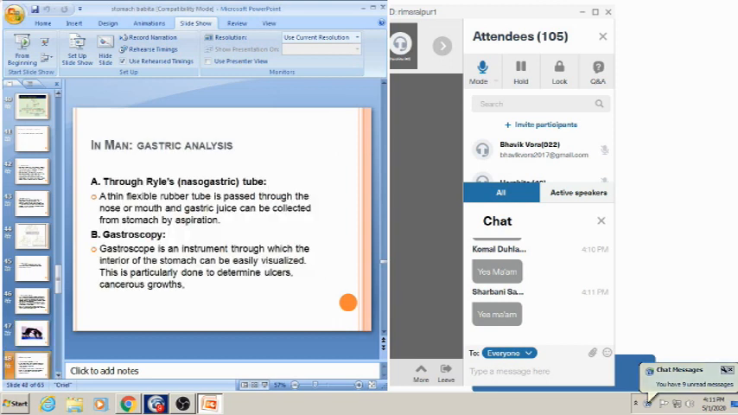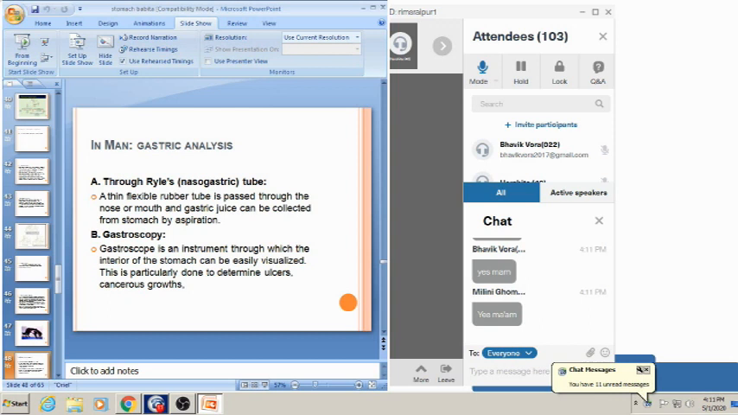Now coming to the gastric analysis in man, through the Ryle's tube, a nasogastric tube, a thin flexible rubber tube is passed through the nose or mouth, and gastric juice can be collected from the stomach by aspiration. Everyone knows the Ryle's tube, which is placed and from the stomach it is aspirated. And gastroscopy is an instrument through which the interior of the stomach can be visualized, and it is useful for determining ulcers and cancerous growth.